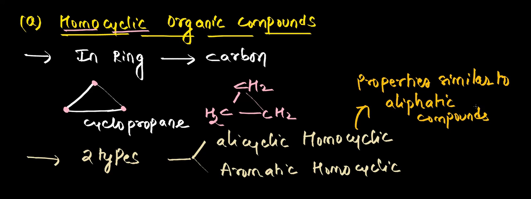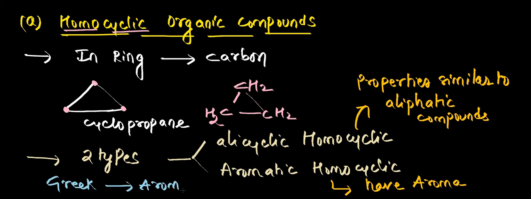Now when you take aromatic compounds, these have a pleasant smell called aroma. In Greek language, aroma means pleasant smell. The word aroma itself means pleasant smell. So these cyclic compounds which have pleasant smell are called aromatic compounds, and of course they have alternate single